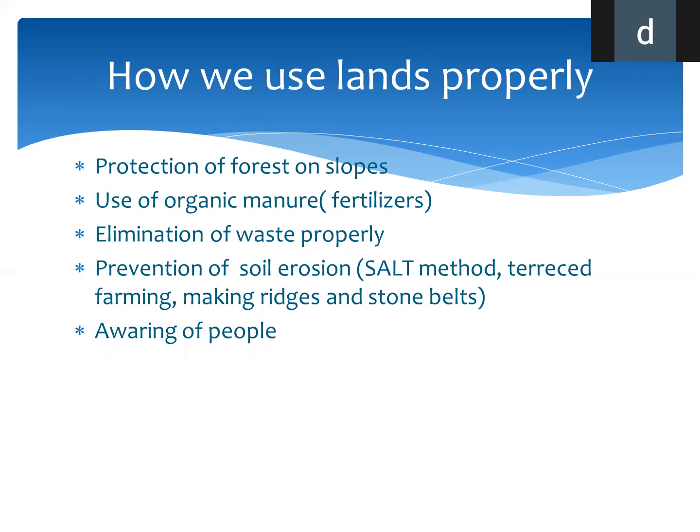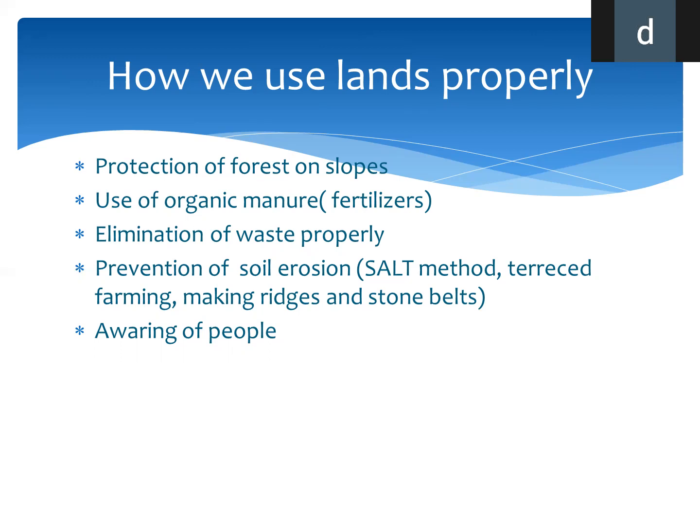Next, use of organic manure or fertilizers. So there the land is enriched with natural ingredients. The soil is enriched, so the land automatically becomes fertile when we use organic manure.